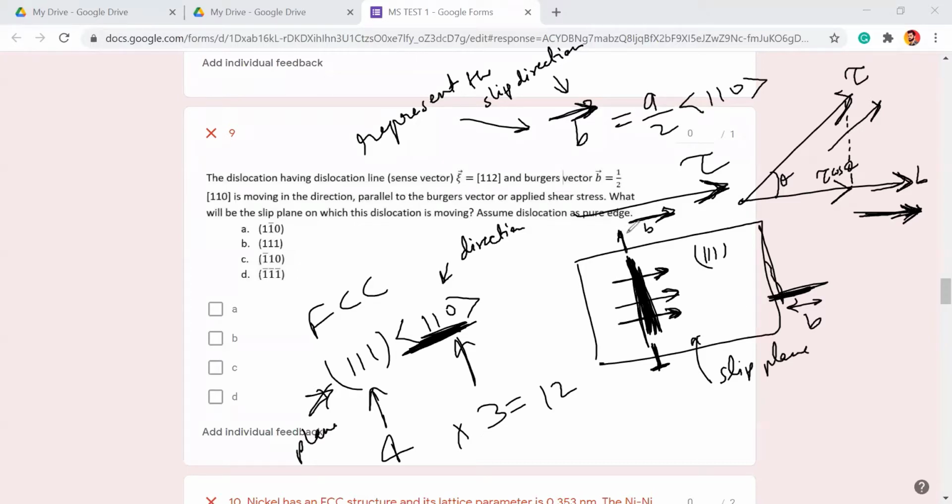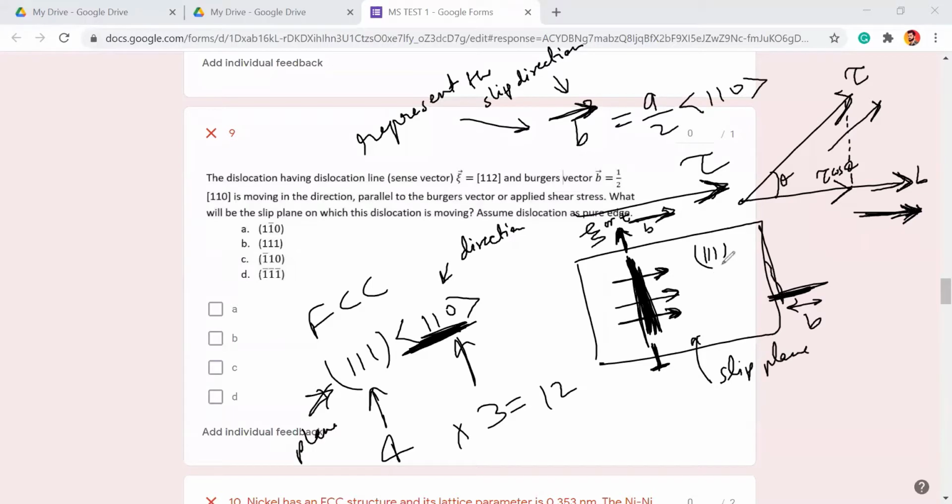This vector is known as the t vector or xi vector, the dislocation line vector. So you can see that in an edge dislocation the line is exactly perpendicular to the Burgers vector, and for screw it will be parallel.